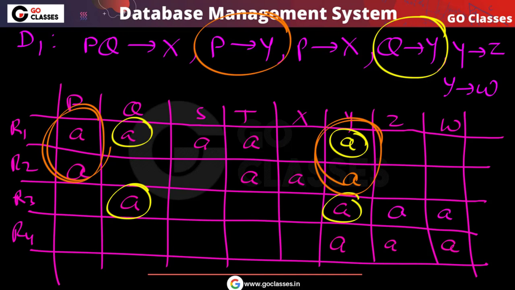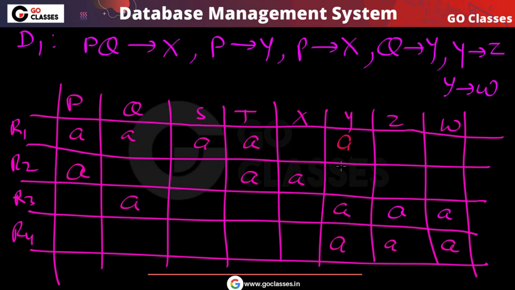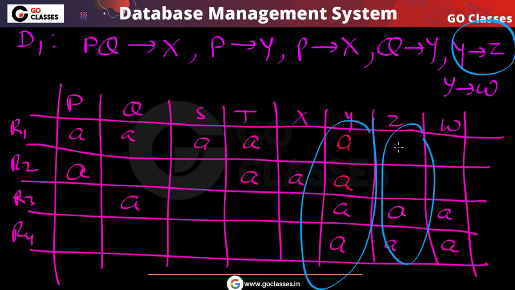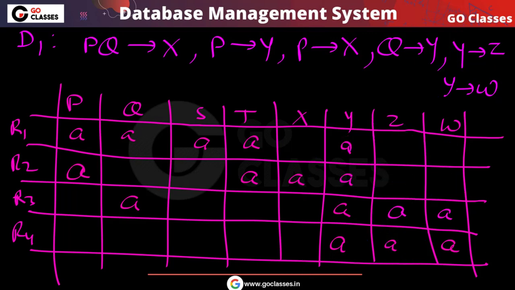So these two entries I can make here. So these two entries you got now a. Now what else can we do? From this you can notice that Y determines Z. In all these rows the Y value is same, so in all these rows the Z value will also be same, so a. Similarly Y determines W, so in these rows the W value will also be same. So finally we got a here and a here. So far this is what we have done.